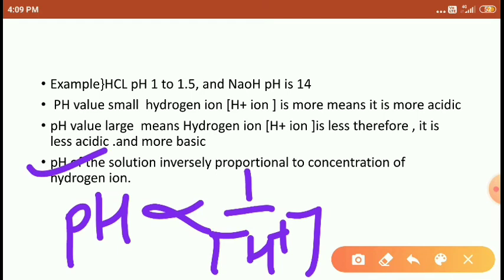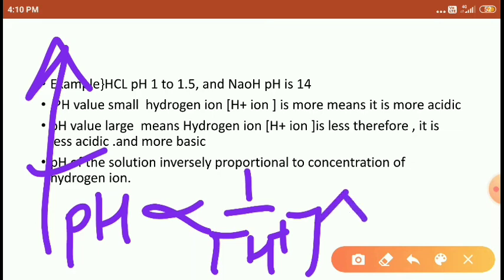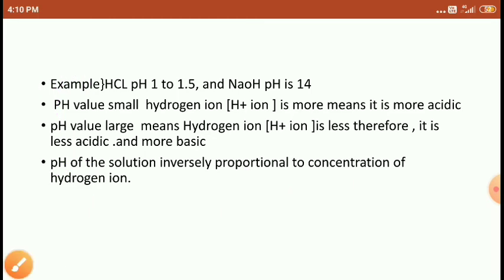If the pH value is large, it means hydrogen ions are fewer, so that is the basic nature. Right, friends?